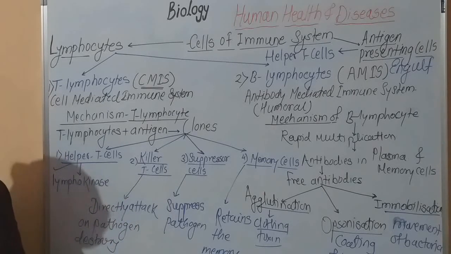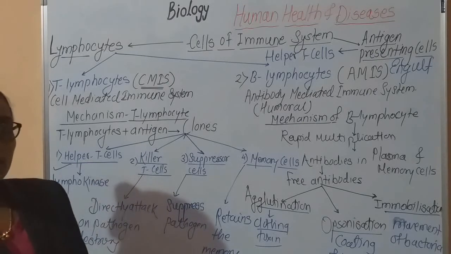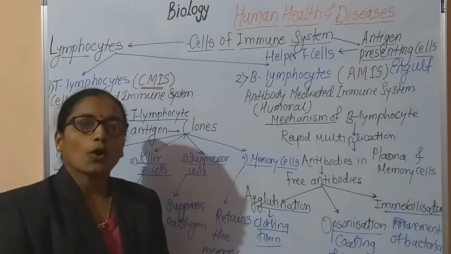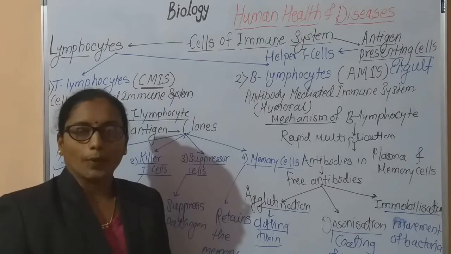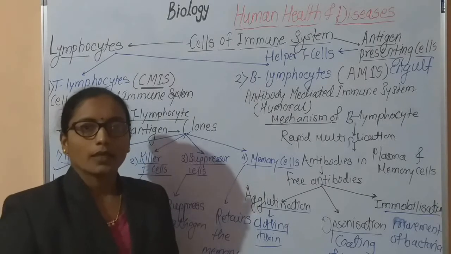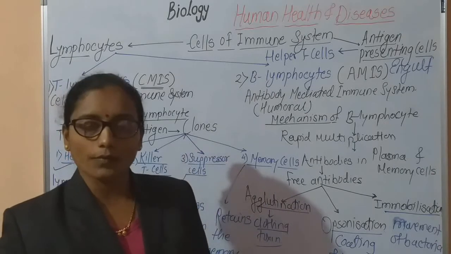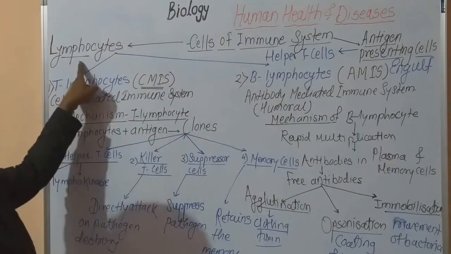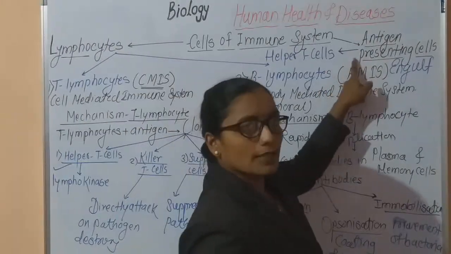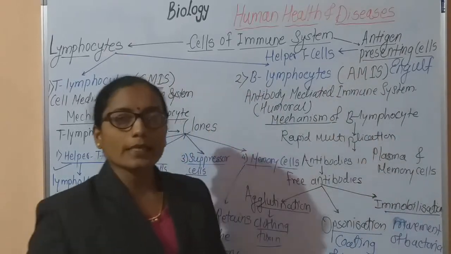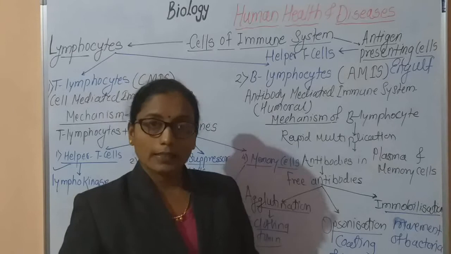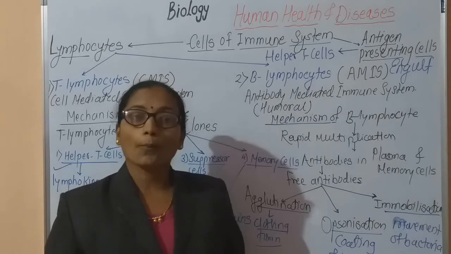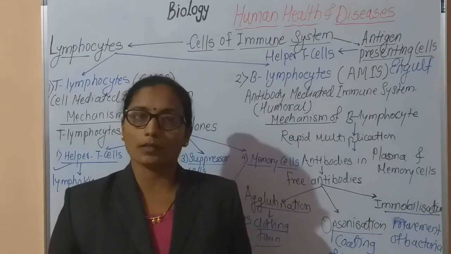Now in this way, the immune system, unlike other systems, is not a system where we can draw a structure on paper. It is nothing but only cells that are involved, and these cells are of two types. The first type is lymphocytes, the second type is antigen presenting cells. Lymphocytes are actually a type of WBC, and there are two types of lymphocytes, first T lymphocyte and second B lymphocyte. Both these cells have different mechanisms of action.